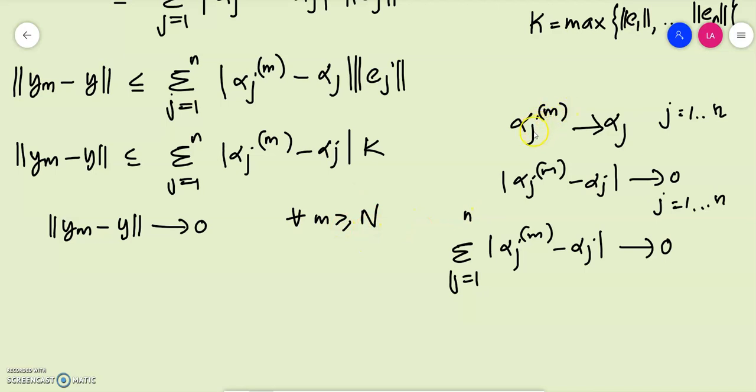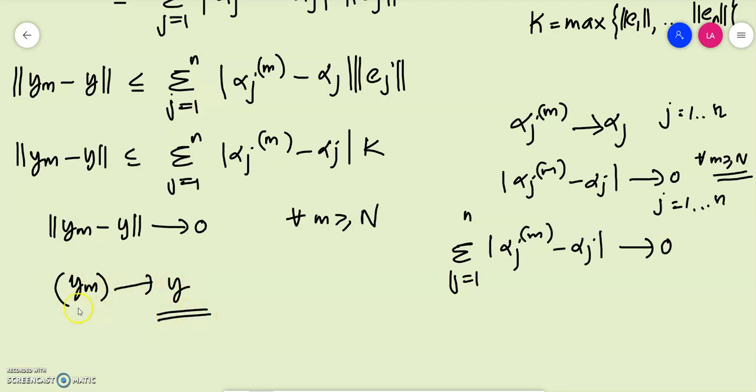We have assumed that alpha jm converges to alpha j, which means that modulus of alpha jm minus alpha j goes to 0 for all m greater than or equal to capital N. From that, we can clearly find that N as well. So, which implies that the sequence ym actually converges to y.